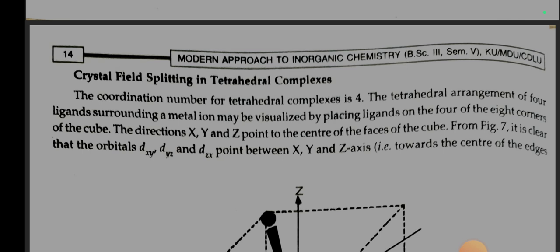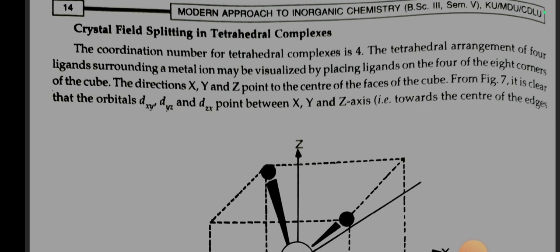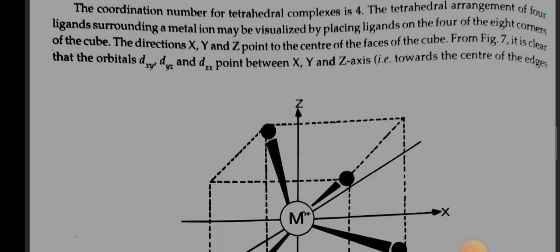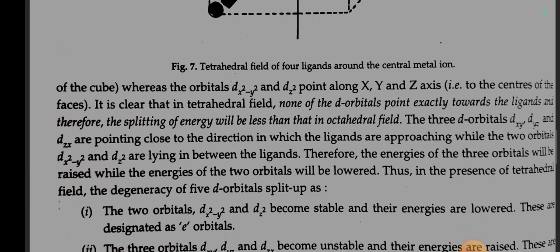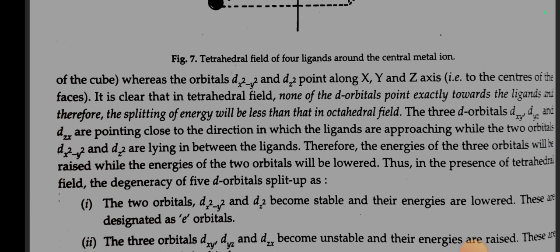Crystal field splitting in tetrahedral complexes. The coordination number for tetrahedral complexes is 4. The tetrahedral arrangement of 4 ligands surrounding a metal ion may be visualized by placing ligands on 4 of the 8 corners of a cube. The directions x, y, and z point to the centers of the faces of the cube. From figure 7, it is clear that the orbitals dxy, dyz, dzx point between the x, y, and z axes, whereas the orbitals dx2-y2 and dz2 point along the x, y, z axes.